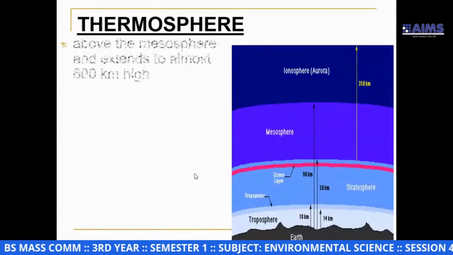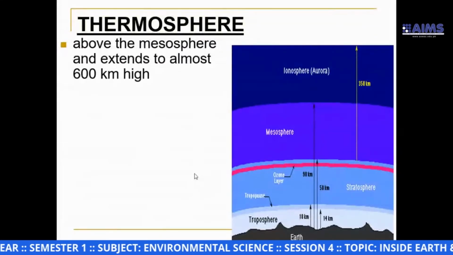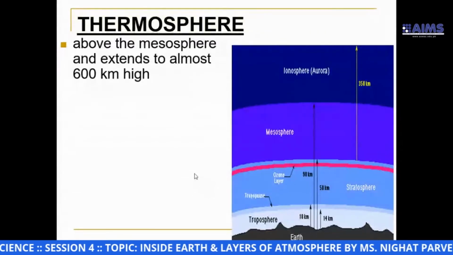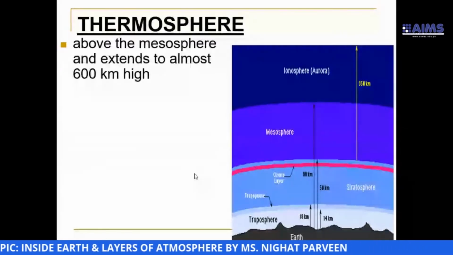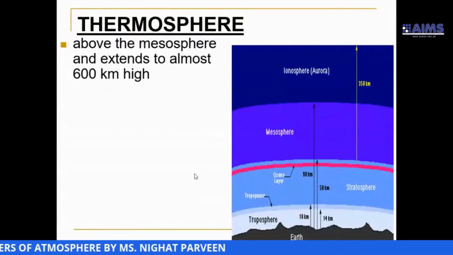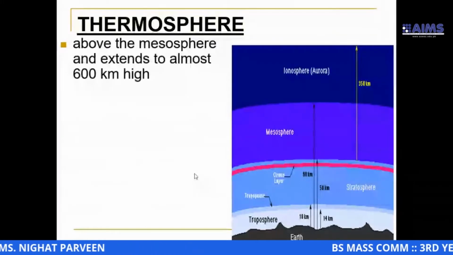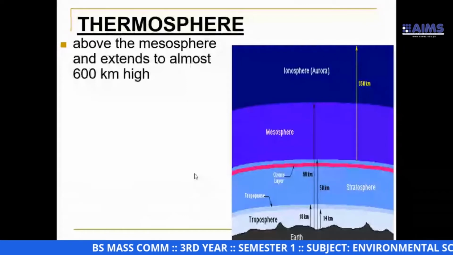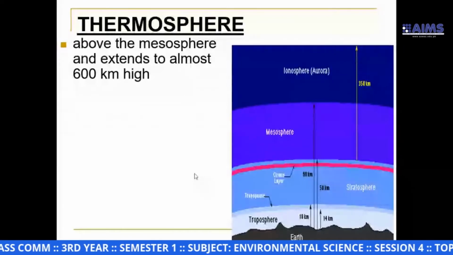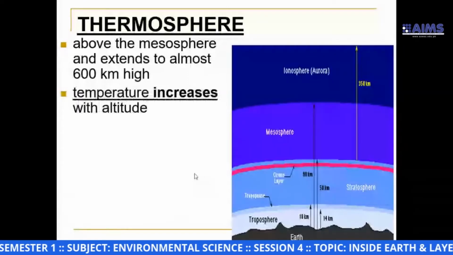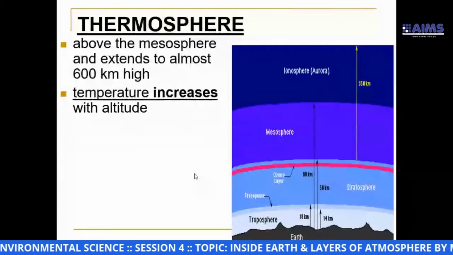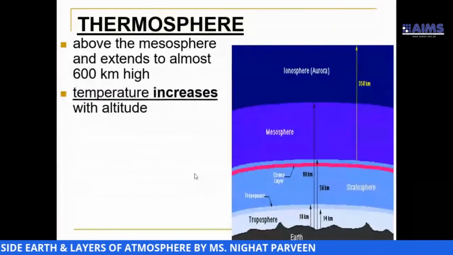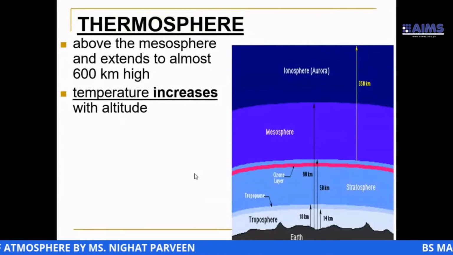Now, thermosphere. It is above the mesosphere and extends to almost 600 kilometers high. In thermosphere, temperature increases with altitude.